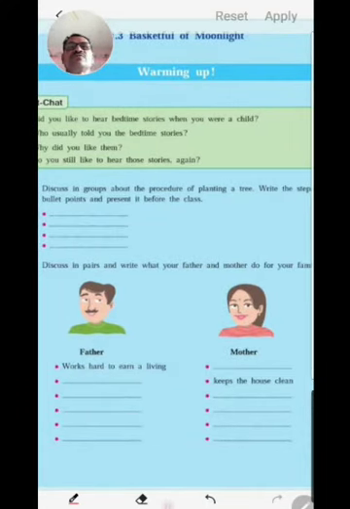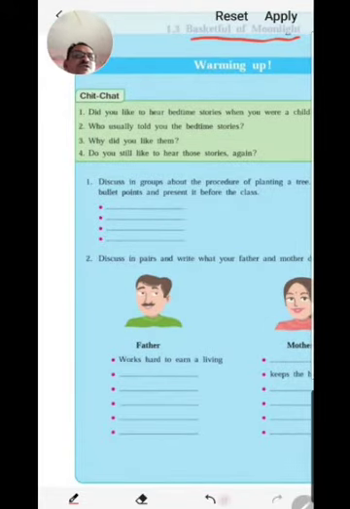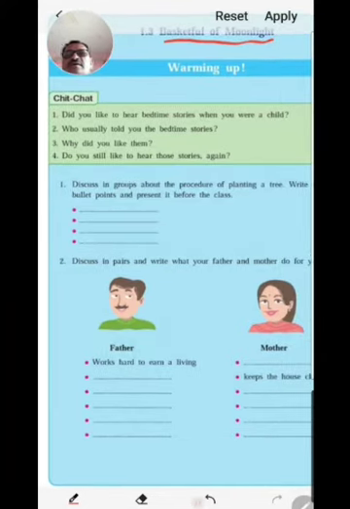Today in this video we are going to discuss the poem whose name is Basketful of Moonlight. Before you read or discuss the poem, here is a warming up activity, with some general questions.